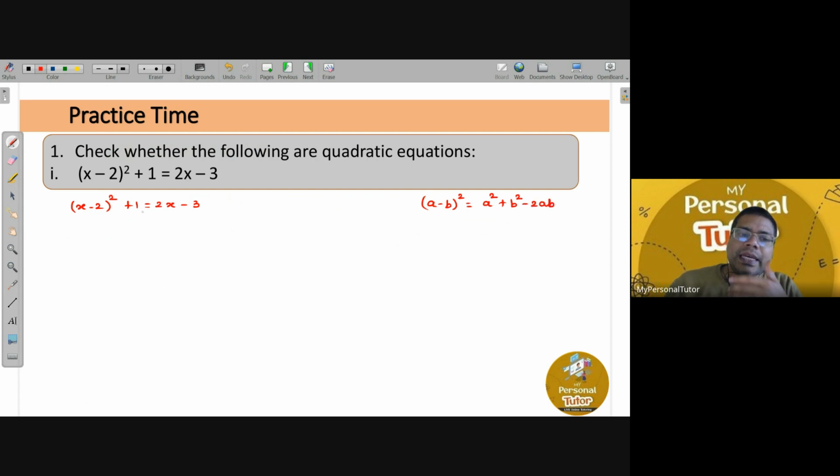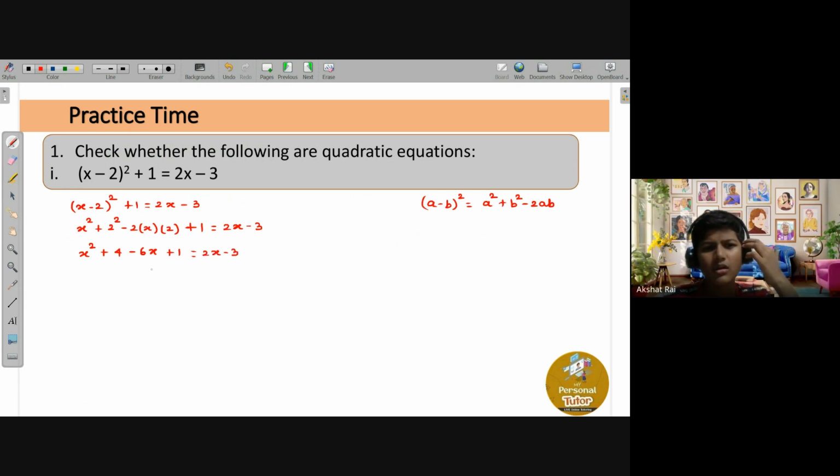So the same formula we will apply here to expand x minus 2 whole square. This is nothing but x square plus 2 square minus 2 into x into 2, right? And that plus 1 is also there. So plus 1, and that is equals to 2x minus 3, right? Now, if you simplify it, you will get x square plus 4. 2 into 2 is 4. So this is minus 4x, plus 1, that is equals to 2x minus 3.